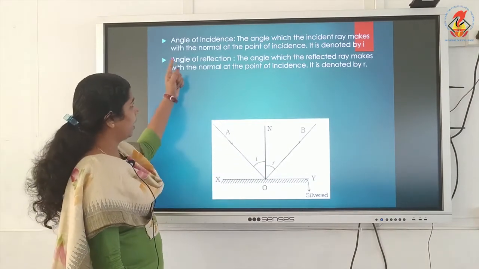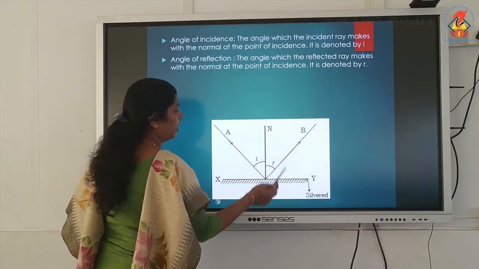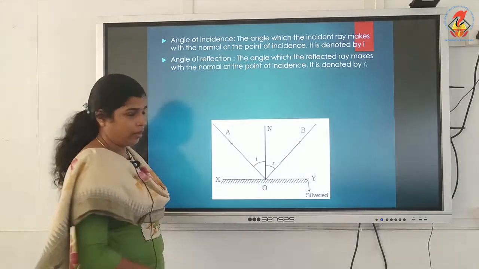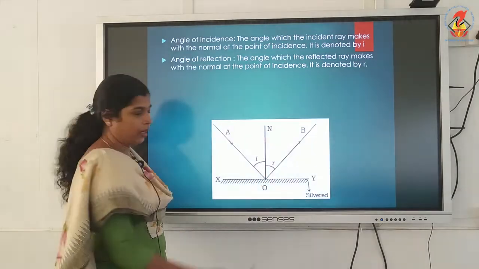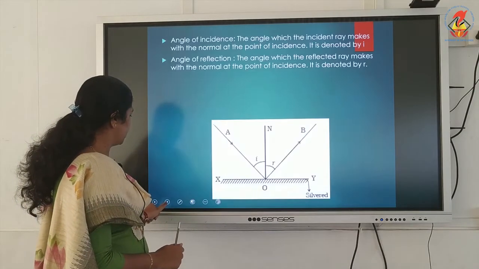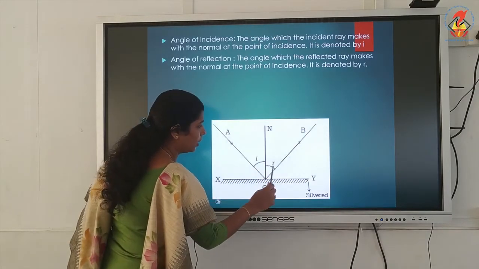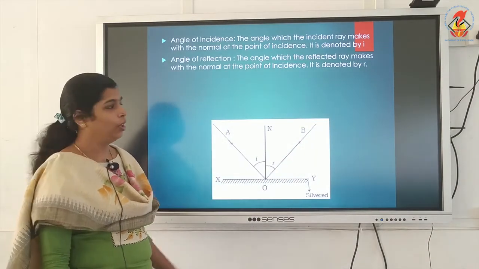Next one is angle of reflection. The angle which the reflected ray makes with the normal at the point of incidence, means the angle between the reflected ray and the normal. This angle is known as the angle of reflection.